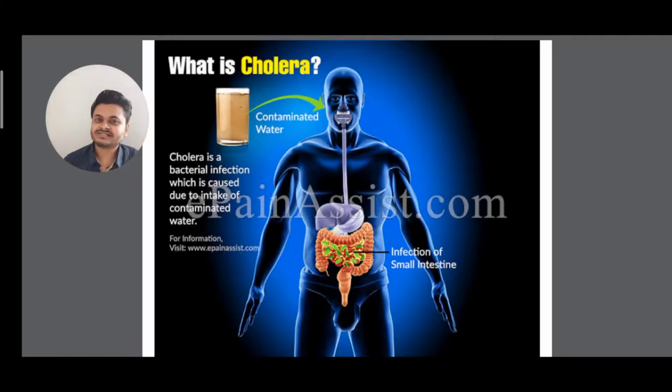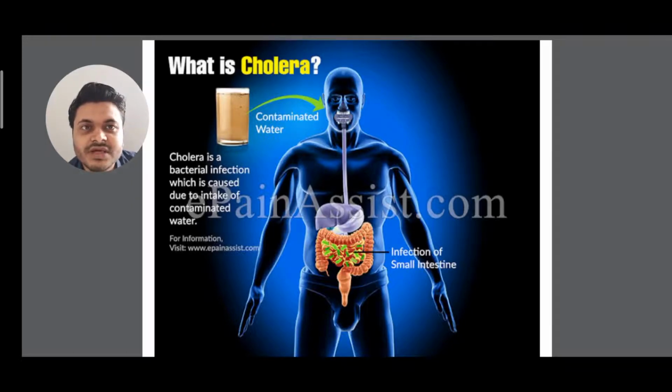In the previous classes I was discussing viral diseases. The last class was tuberculosis, which was a bacterial disease, and this is also a bacterial disease caused by bacteria. Cholera is caused by Vibrio cholerae. This is a pathogen. Pathogens can be viruses, bacteria, fungi, helminths, or different types.